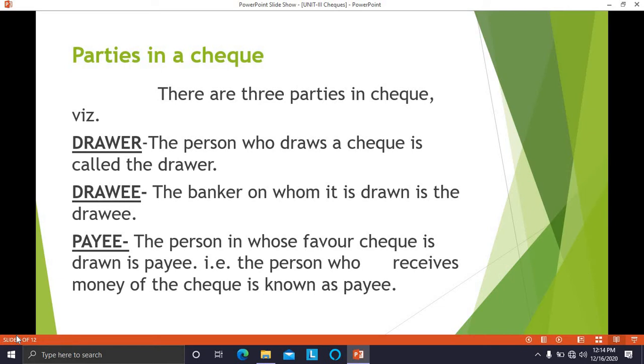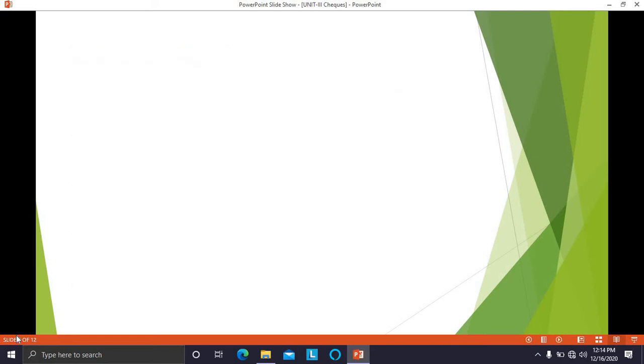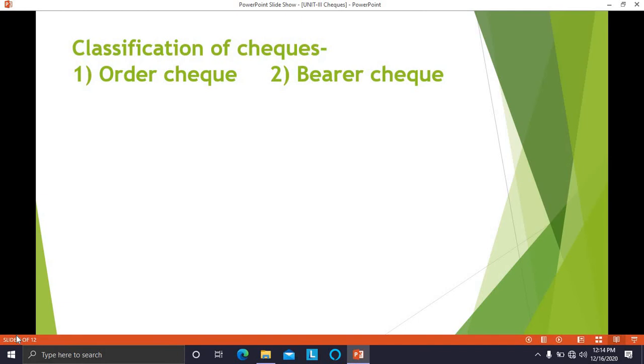Drawee, the bank on whom the check is drawn, that is called the drawee. Payee is the person in whose favor the check is drawn or who receives the money of the check. That person is called the payee. Now, classification of checks. Checks are basically classified into two types, that is order check and bearer check.